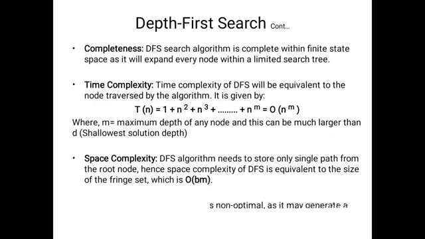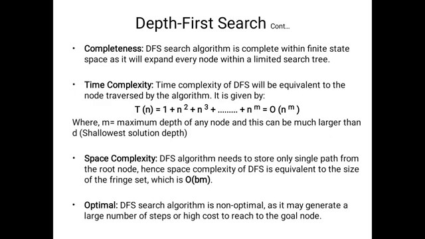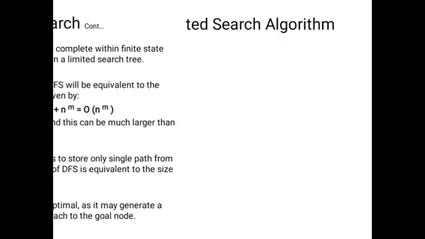Okay, so finally optimal solution. Actually here we have only one solution, that's why we don't say this is optimal solution or not an optimal solution. Here we got only one solution because we will complete the path, then only we will move to the next path. That means here we got only one solution for the DFS. Okay, so this is the information about depth first search.